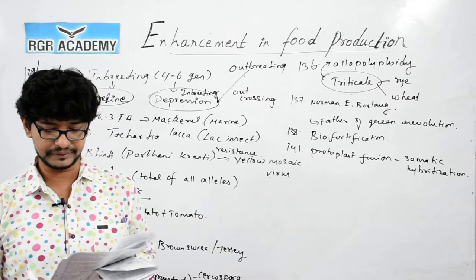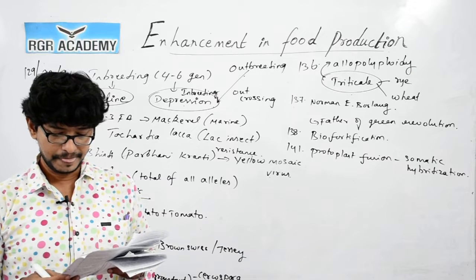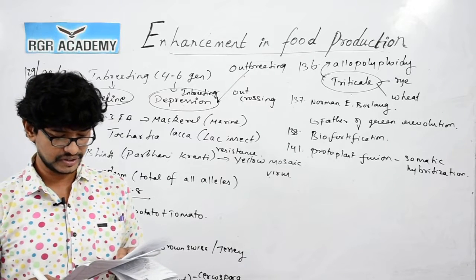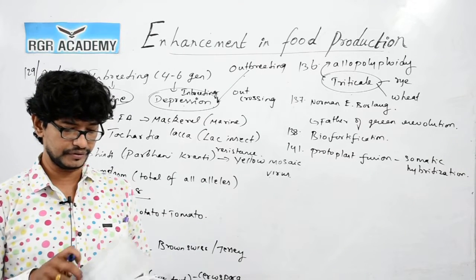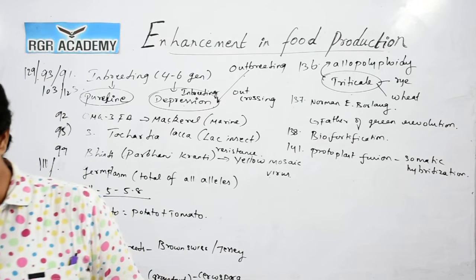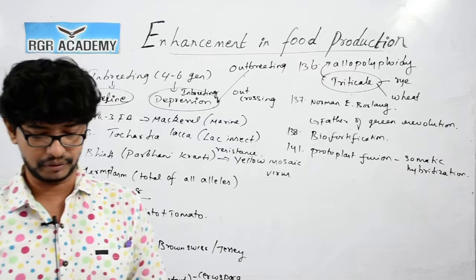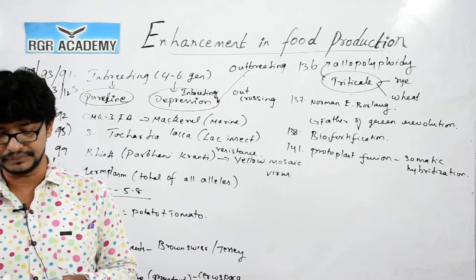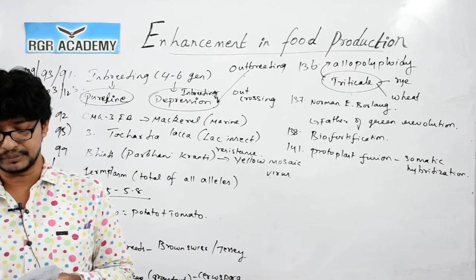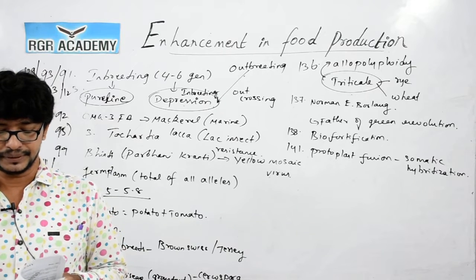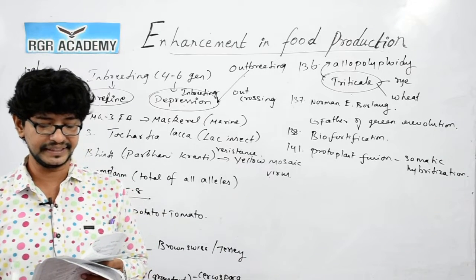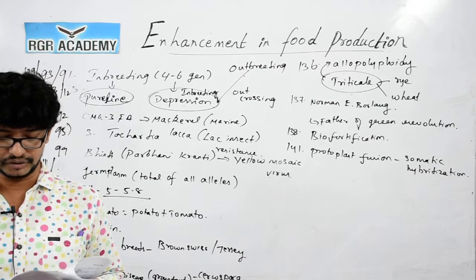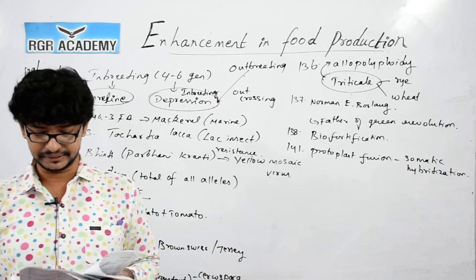142. Read the following 4 statements, A to D. How many of the above statements are wrong? Chikungunya is caused by chikungunya virus. Colostrum is the first breast milk of the mother which contains antibodies and protects the infant up to the age of 3 months. Beer is manufactured by fermentation of barley malt by yeast species. Tissue culture can be used to obtain virus-free healthy plants from diseased plants. So, option 2 is the correct answer. 3 statements seem to be incorrect here.